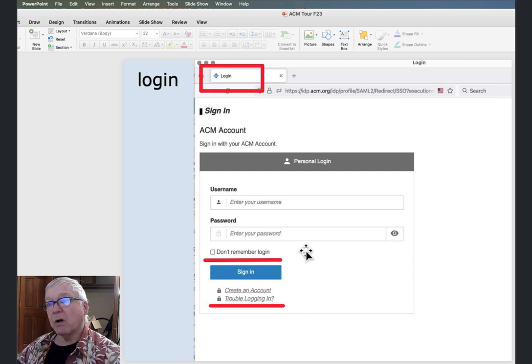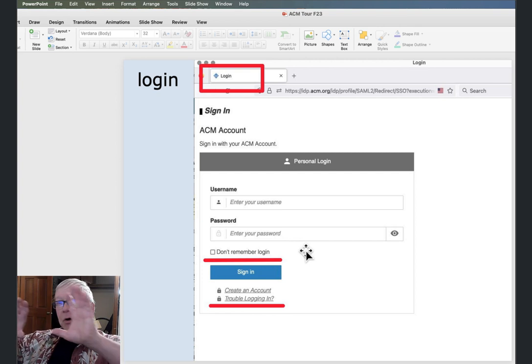Don't remember login needs to stay unchecked, and the reason is because we'll be able to go back to Percipio over and over again easily without having to do all this again.